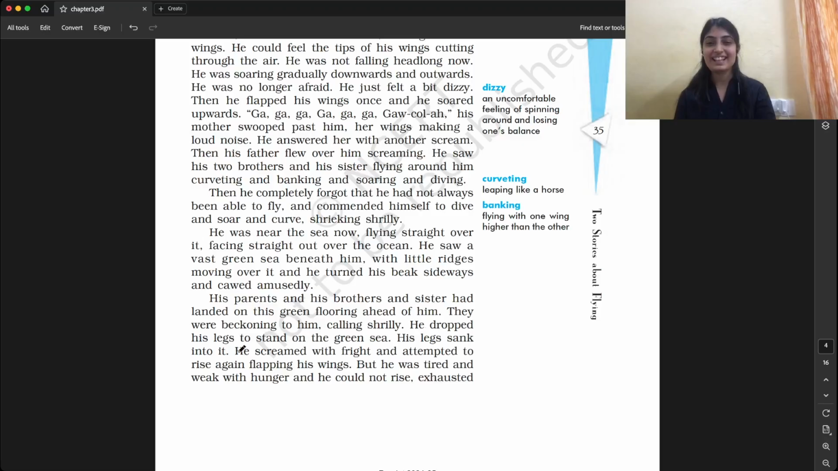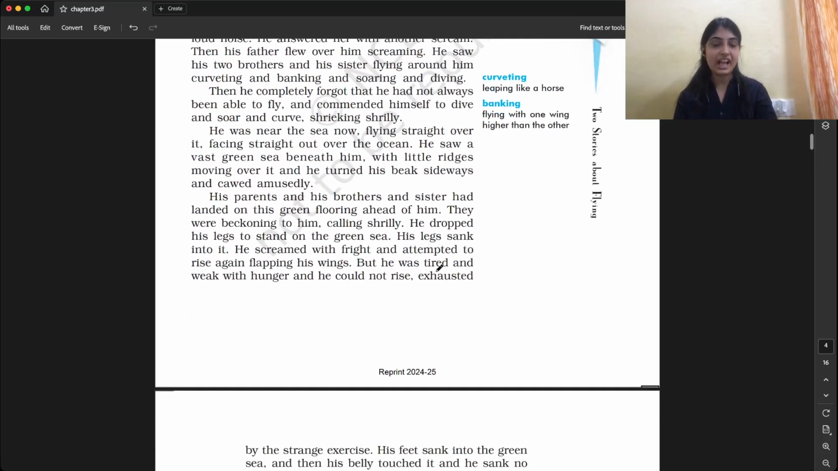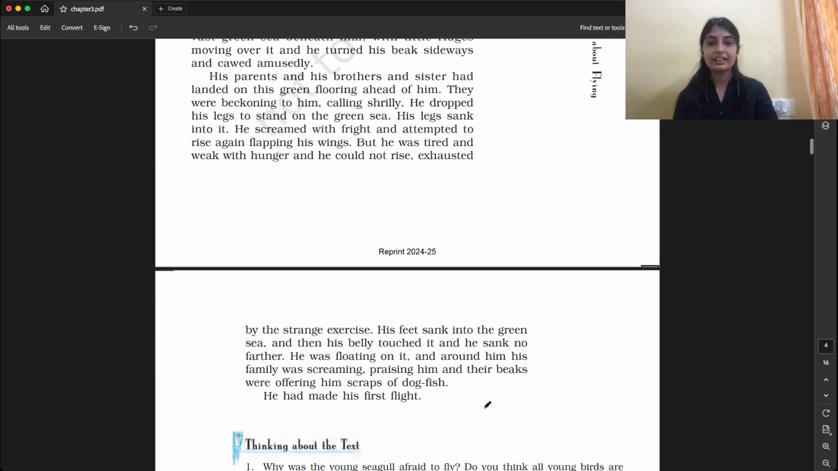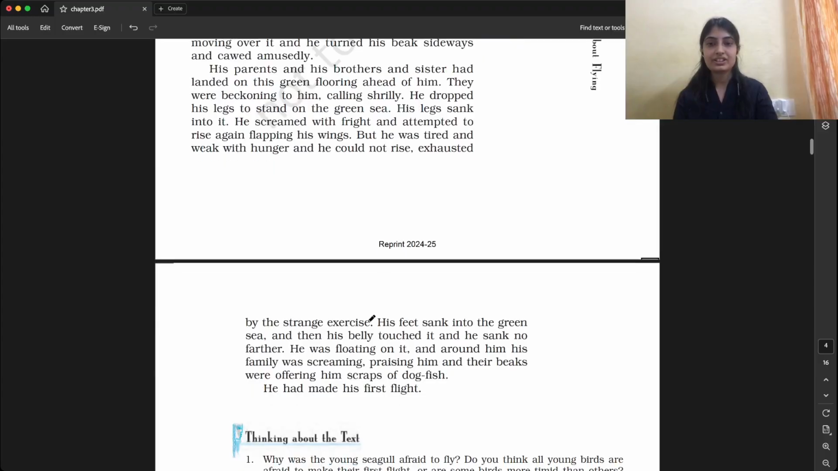He dropped his legs to stand on the green sea. So now he landed on the green sea, where they were with their parents and brothers and sisters. His legs sank into it. He screamed with fright and attempted to rise again, flapping his wings, but he was tired and weak with hunger, and he could not rise. Exhausted means very tired, and he was very hungry because he had not eaten for one day because of this strange exercise. The first flight was a strange exercise.